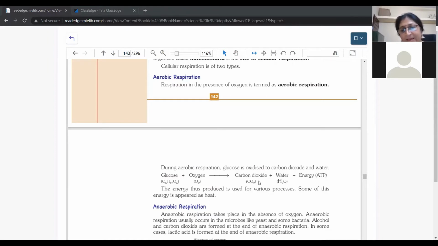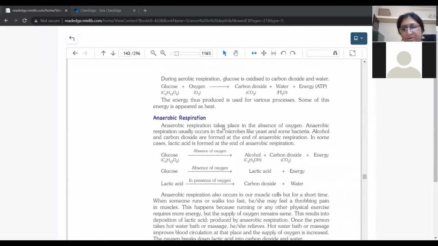And in that, the carbon dioxide and water is released. Yes, this is your aerobic respiration. Now, what happens in the anaerobic respiration?